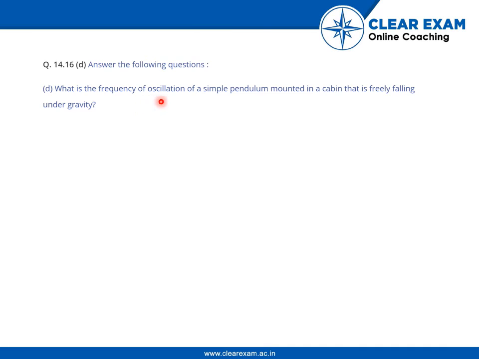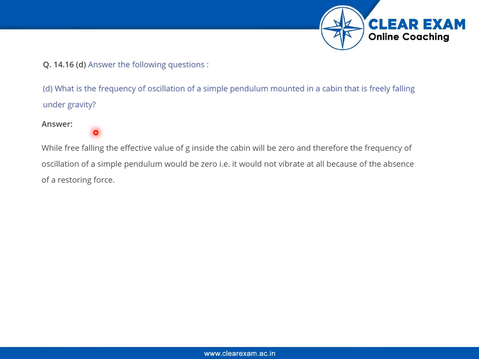What is the frequency of oscillation of a simple pendulum mounted in a cabin that is freely falling under gravity? While free falling, the effective value of g inside the cabin will be 0, and therefore the frequency of oscillation of a simple pendulum would be 0. That is, it would not vibrate at all because of the absence of a restoring force.